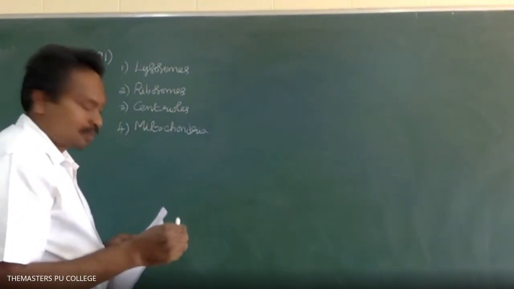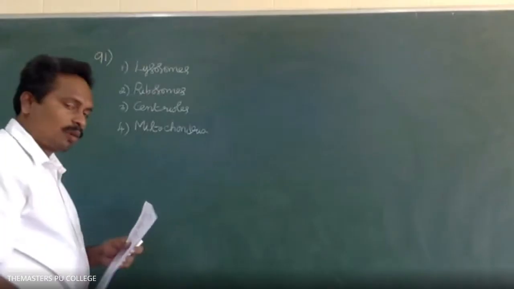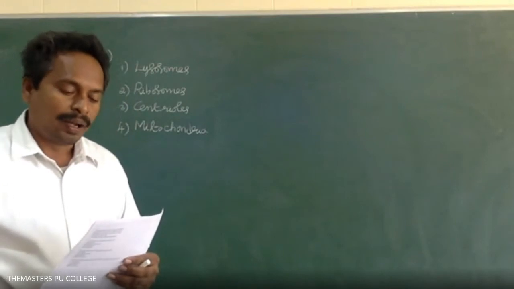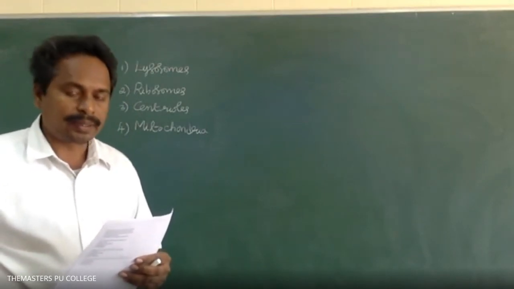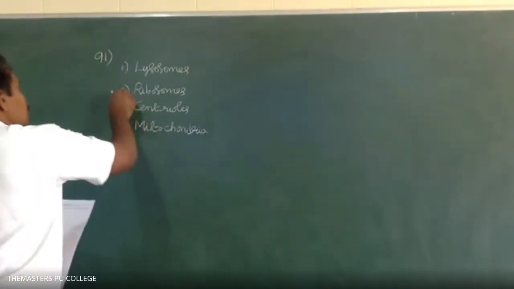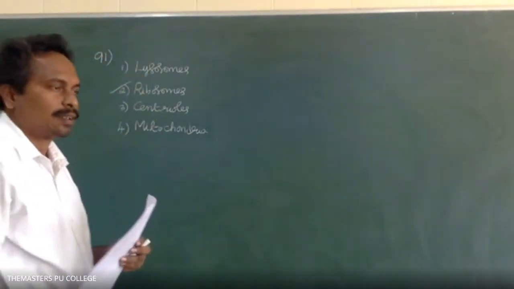Sir, can I repeat the question? Which of the following cell organelle is non-membrane bound and found in both prokaryotes and eukaryotes? Ribosomes, sir. Very good, very good. Ribosomes. Second option.